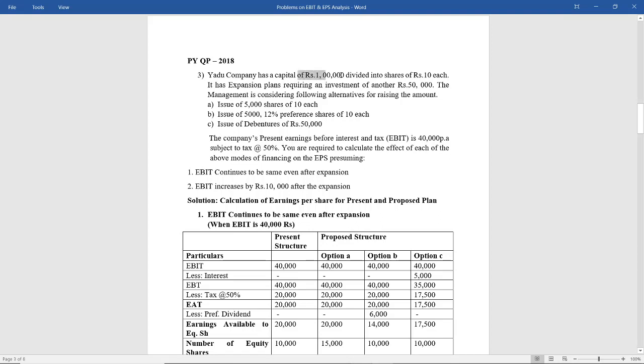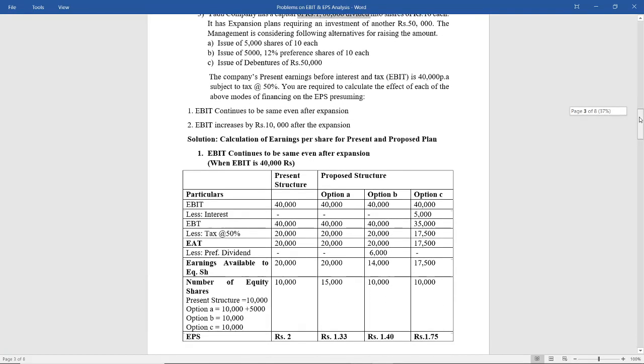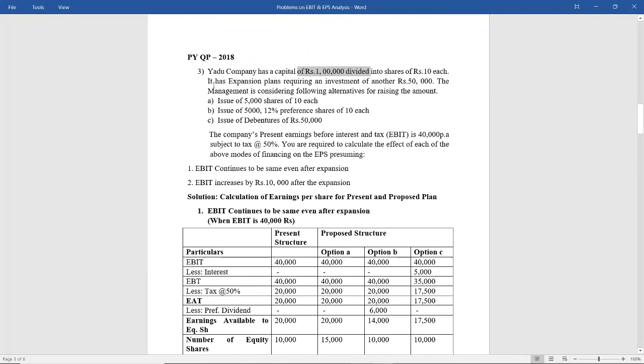So already it has 1 lakh capital which is divided into shares of 10 each. So what is the number of shares? 1 lakh divided by 10. So how many shares are there? 10,000 shares are already existing. Next, it has plans that it wants another investment of 50,000 rupees. Now the management is considering the following alternatives for raising the amount. That is through the issue of 5,000 shares of 10 each. Now here they are just saying 5,000 shares. They have not mentioned whether preference or equity. So when nothing is mentioned, you always assume it to be equity shares.